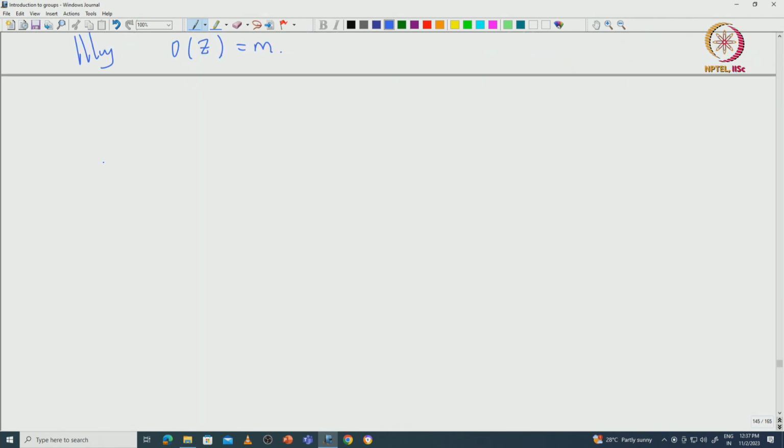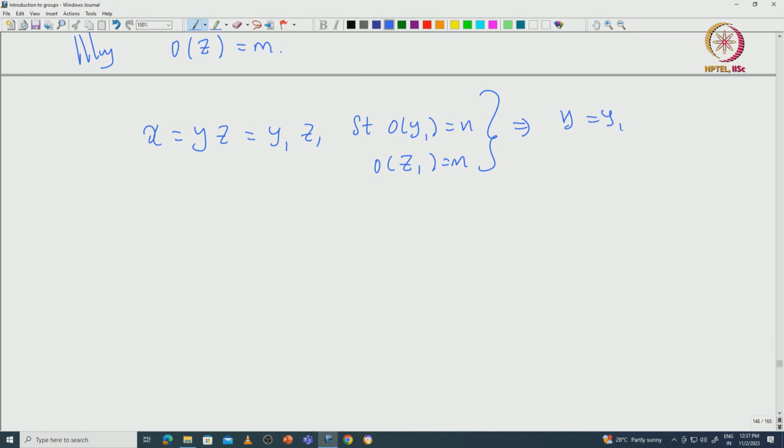Suppose you have another splitting, so let us say x equals y z and also y 1 z 1 such that the order of y 1 is n and the order of z 1 is m. Then this should imply y equals y 1 and z equals z 1.